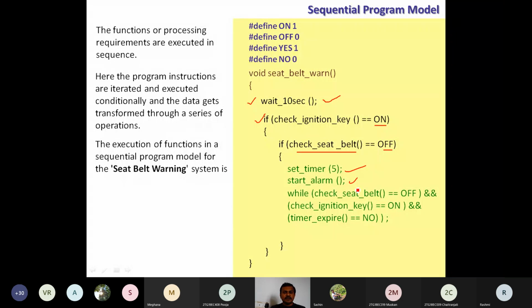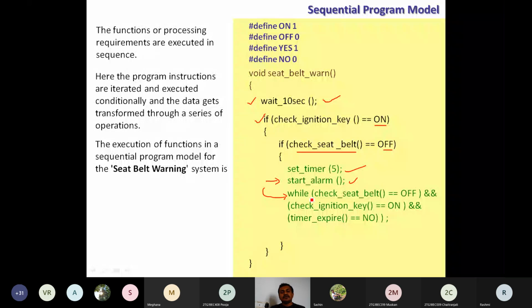During that period, we need to check the condition. Alarm is on means once the start alarm function is executed, it is going to start the alarm immediately. It is line by line execution. So after the execution of this line, the compiler is going to move towards the next statement. What is the next statement? A while statement.